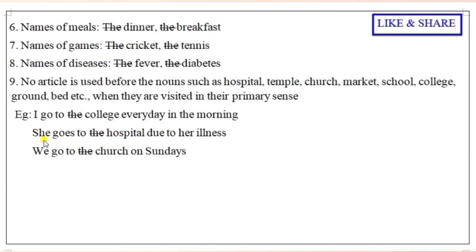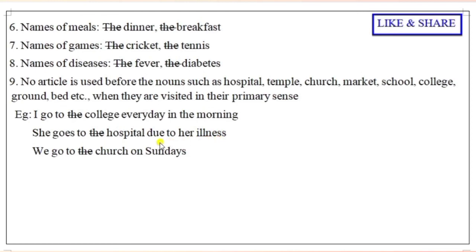Suppose we construct this sentence in another way: she goes to the hospital to meet her mother. Then we can use the hospital there, because that is not the primary sense. So that is the difference between primary sense and secondary sense.